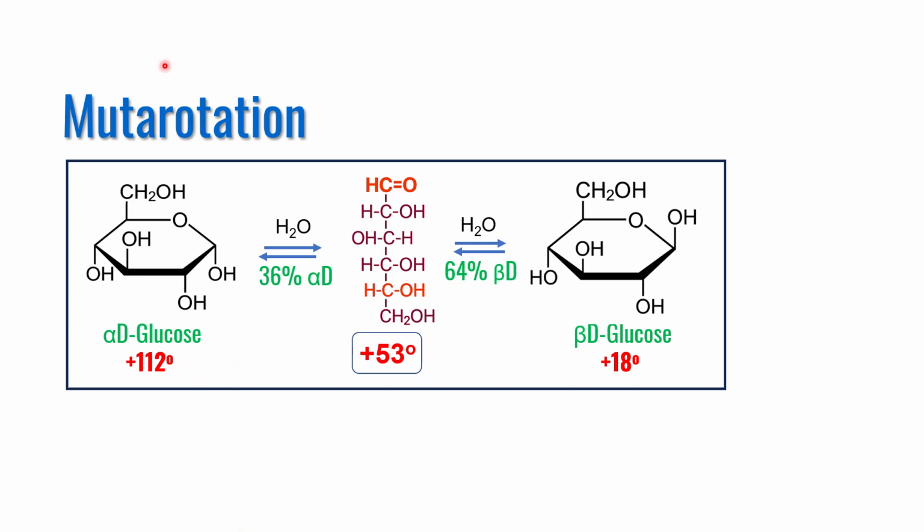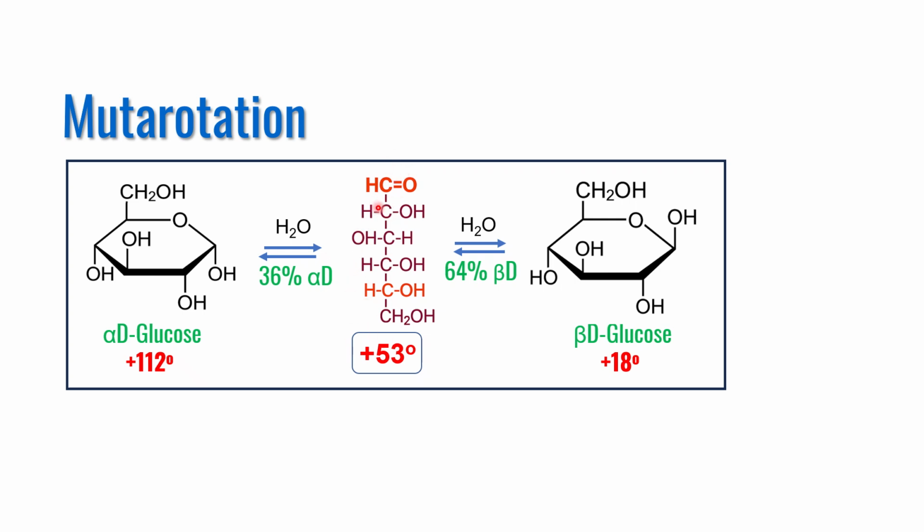Let us discuss mutarotation. We have learned that optical rotation is a function of the chirality of stereoisomers. However, the optical rotation of anomers changes gradually over time until it reaches a constant value. This phenomenon is known as mutarotation. For example, a freshly prepared alpha-D-glucose solution shows 112-degree clockwise rotation, whereas beta-D-glucose shows 18-degree clockwise optical rotation, due to interconversion of the ether rings through a linear open chain structure.